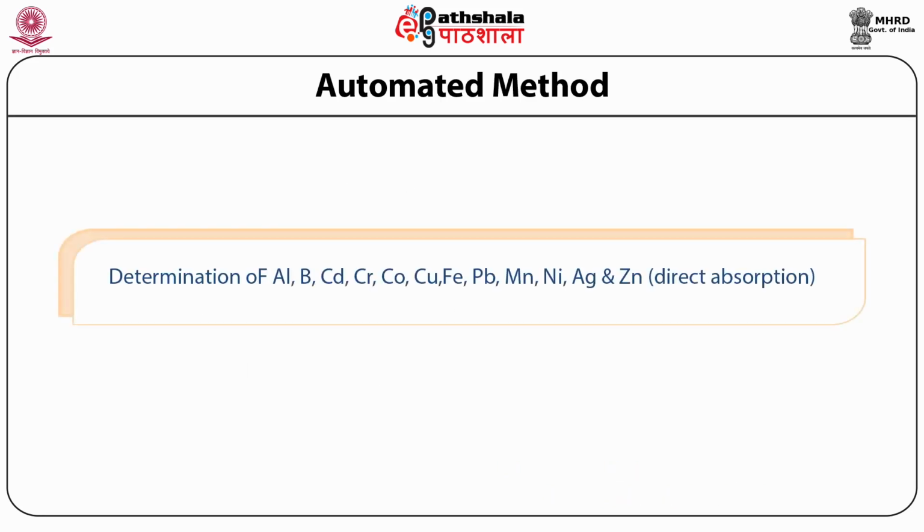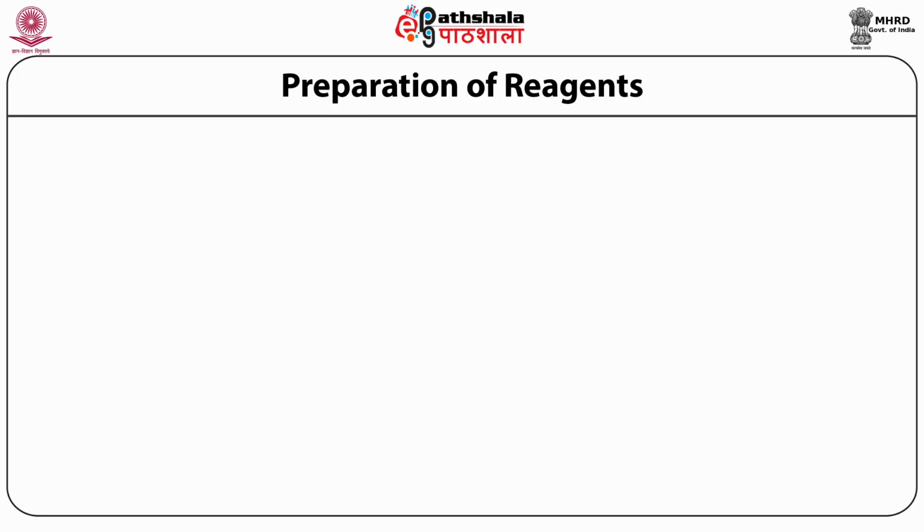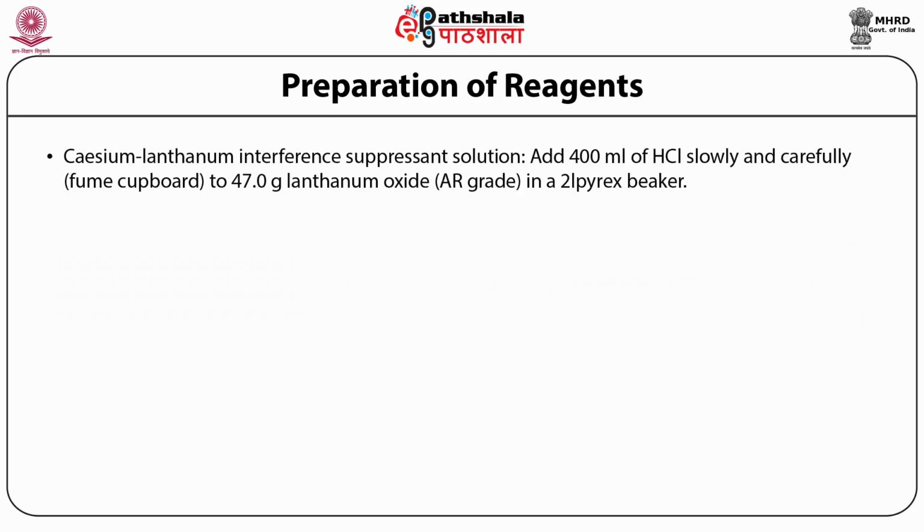The determination of aluminum, boron, cadmium, chromium, cobalt, copper, iron, lead, and other elements in water by direct absorption method. The first preparation of reagent: cesium lanthanum interference suppressant solution. In 400 milliliter of concentrated HCl, 47 gram of lanthanum oxide is added in a 2 liter Pyrex beaker.